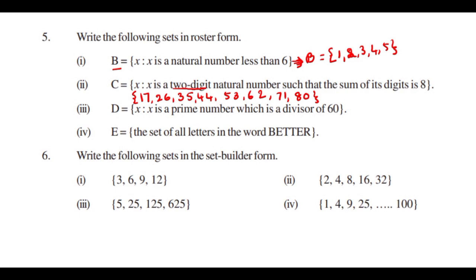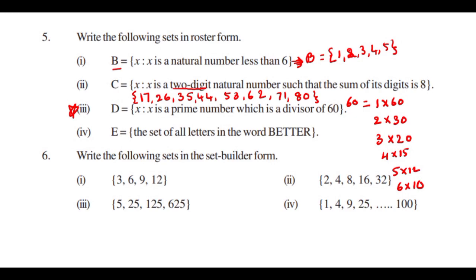Okay. Next, the prime numbers which are divisors of 60. This is very, very important. Generally divisors of 60 mean, here I am writing all the factors of 60. 60 we write 1 times 60 is 60, 2 times 30, 3 times 20, 4 times 15, 5 times 12, similarly 6 times 10. That's it. 7, 8, 9 you can't divide. Again 10 times 6, 12 times 5, 15 times 4, 20 times 3, 30 times 2, 60 times 1. It would be repeated.